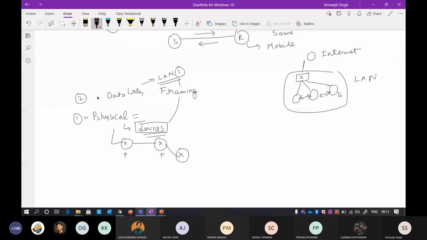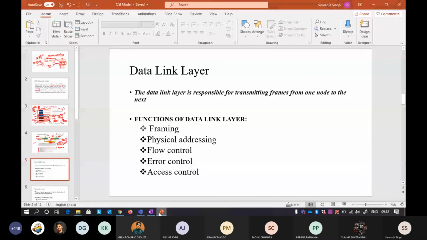All the techniques that I have already told you, CSMA/CD, token passing, CRC, checksum, and all the things going on here, are part of a LAN. Now, how exactly do we do framing?